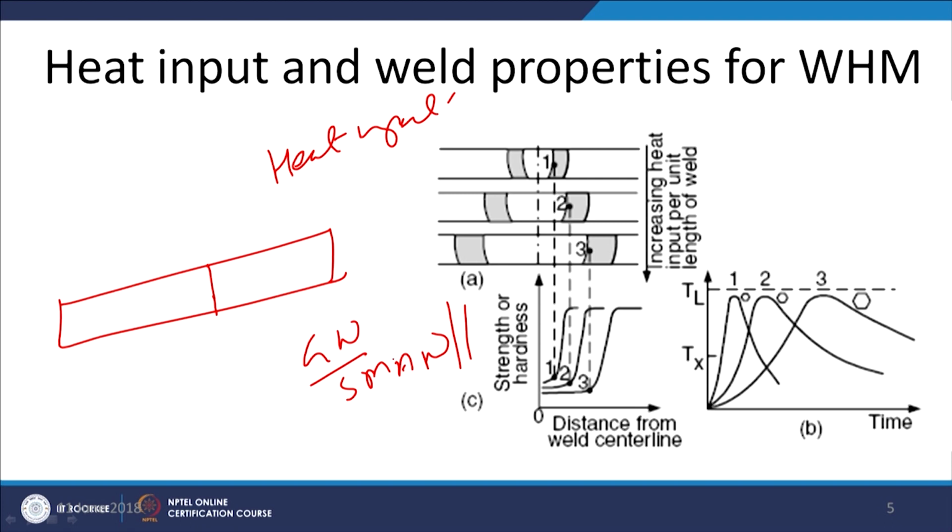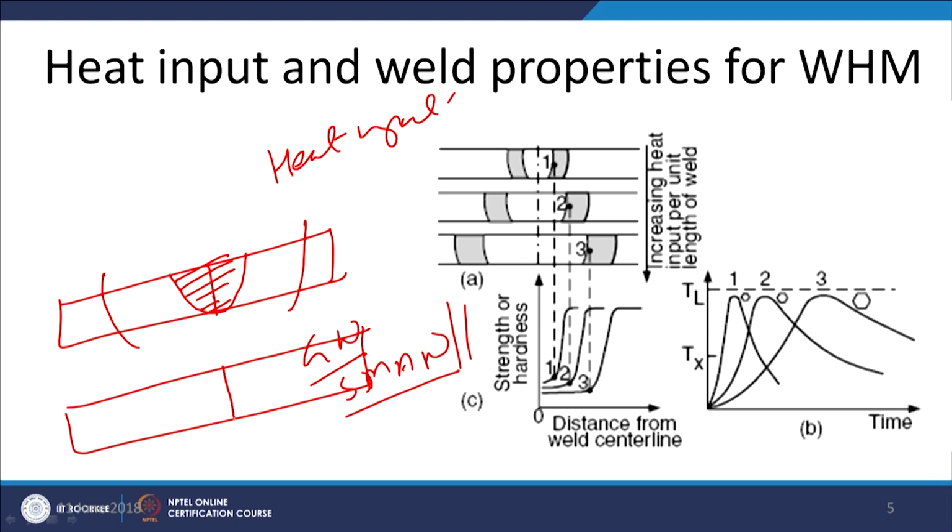So, for low energy density processes like shielded metal arc welding, it will be required to supply a lot of heat to facilitate the fusion of the faying surfaces, and it forms a very large weld metal zone and a large heat affected zone. On the other hand, if we use a high energy density process, then it will require lesser heat input, the weld zone size will be limited and the heat affected zone size will also be limited. And that is what we can see. These are three plates of the same thickness and same material, subjected to different heat input.